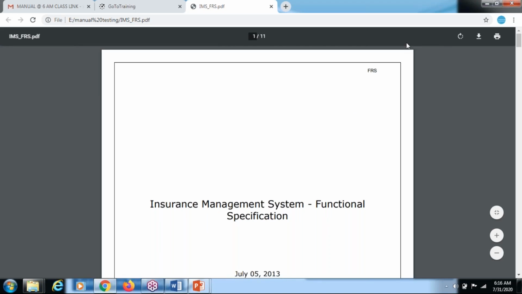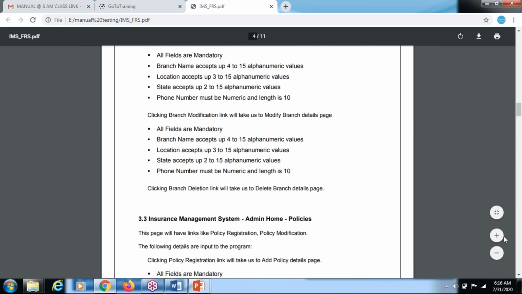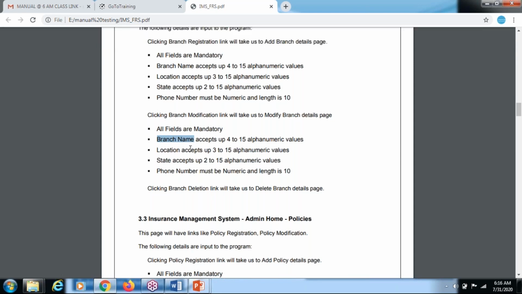This is the project we will go with, a stock insurance management system. There is a field called branch name. How many letters do I need to enter? Even I don't know. Do I need to enter letters, characters or special characters?